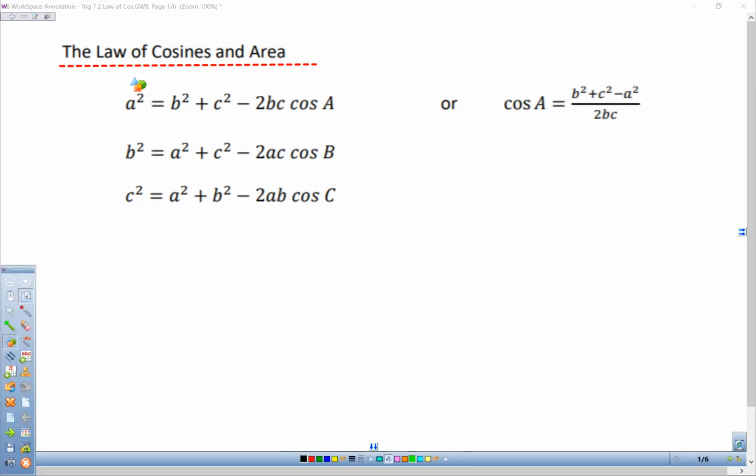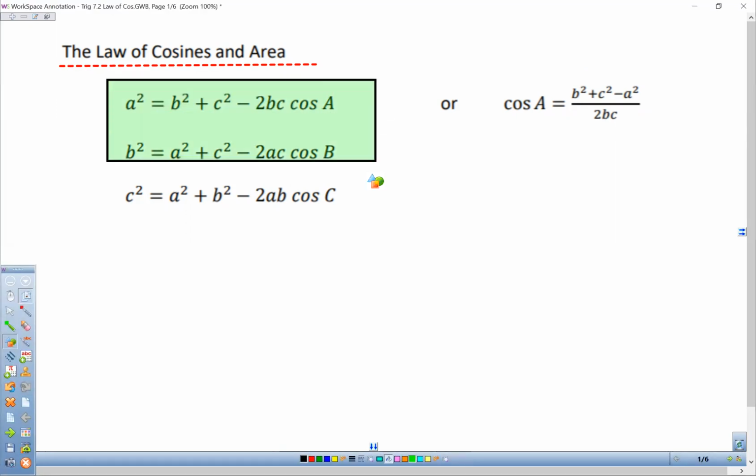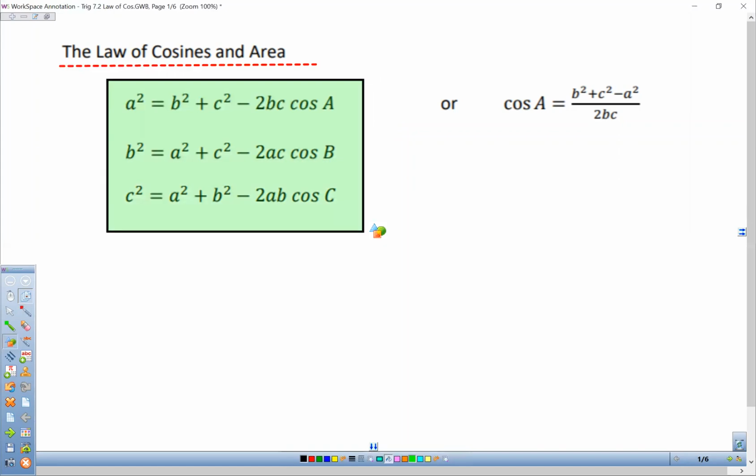And you can see for each one of these, the only thing that's changing is the placement of the variables. So the difference here in these three is this one uses angle A, the second one uses angle B, the last one uses angle C. So depending on what they're giving you in the problem determines which of the three formulas you would use, okay? So be careful when you're using these.